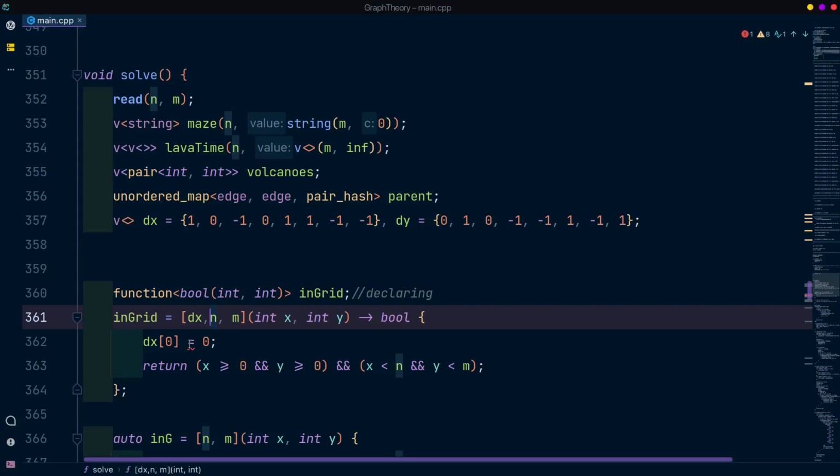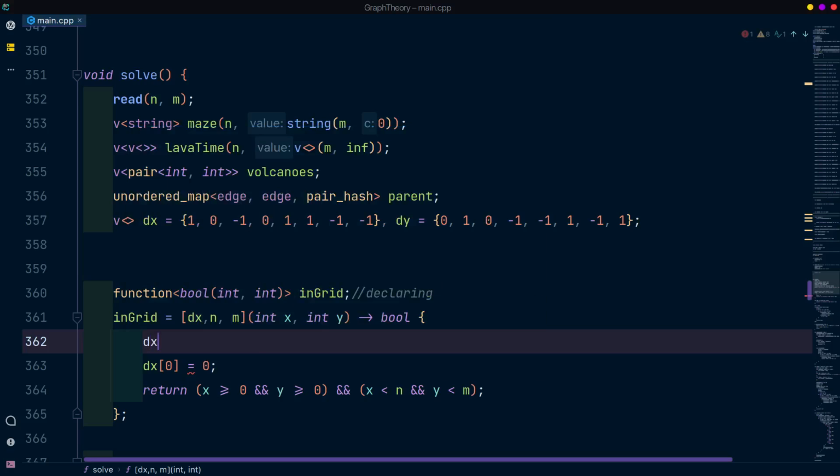So if we mention dx here, but see, still we have an error. What does that error mean? As I said, by default, lambda captures pass by value, and in the pass by value method, all captured variables are immutable, meaning they are constant. You cannot change them or any of their nested atomic features.